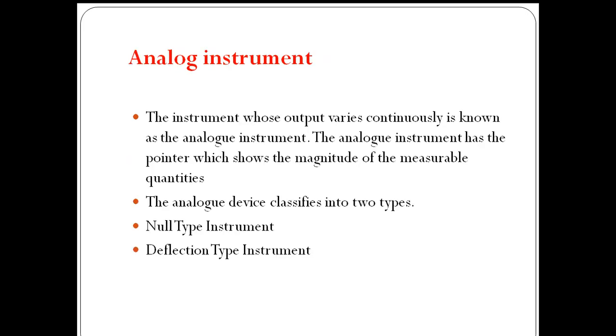Next, analog instrument. The instrument whose output varies continuously is known as an analog instrument. The analog instrument has a pointer which shows the magnitude of the measurable quantity. For example, in a two-wheeler in the olden days, we had a speedometer in analog form.